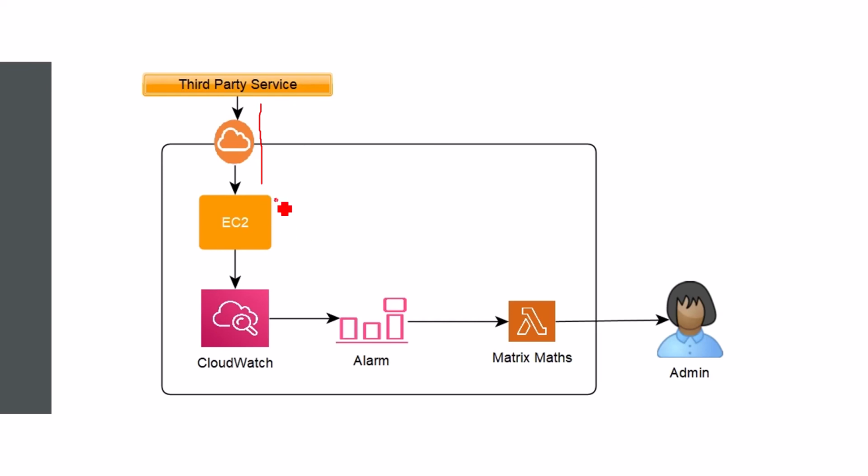So here you can see that there is a call is going on and there is a gateway, and then here is your business logic, whatever the operation you are doing with that service and providing the response. So let the operation happen here, but what is happening here, that it is generating the logs and it is available with the CloudWatch metrics, and it is generating the alarm. Then you can do the metric maths here, or even though if you do not have the alarms, you can just segregate. CloudWatch is creating the logs, and you can have the dashboard where you can have the metric maths implemented on the top of that.